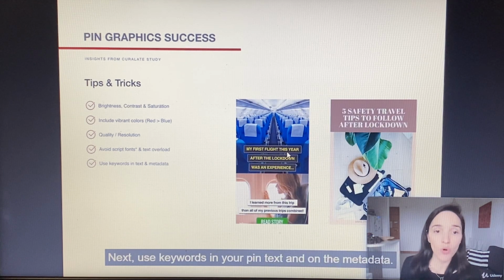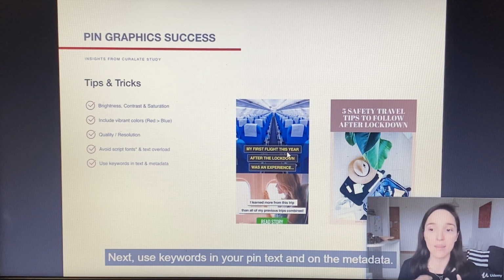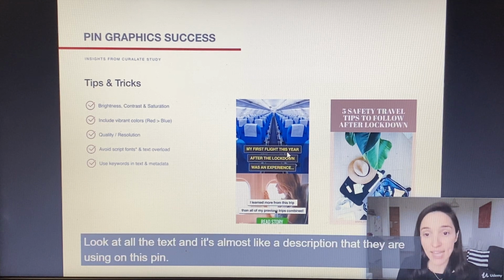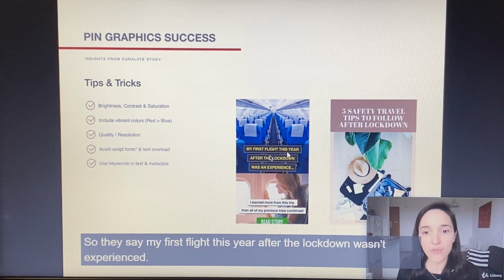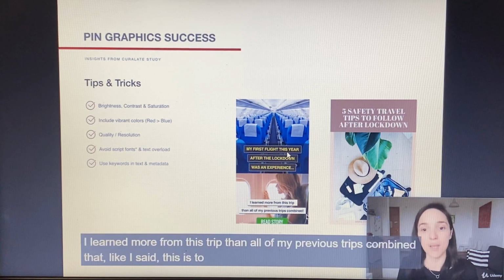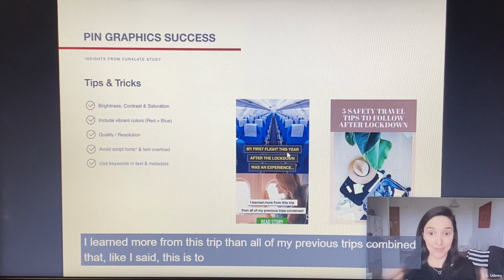Next, use keywords in your pin text and on the metadata. So, for example, I'm going to go ahead and show you an example of this. Look at all the text, it's almost like a description that they are using on this pin. So they say, my first flight this year after the lockdown was an experience, I learned more from this trip than all of my previous trips combined. That, like I said, to me, this is a description.